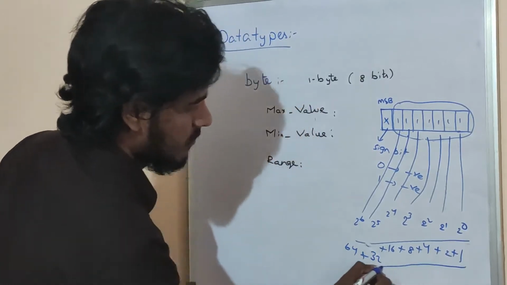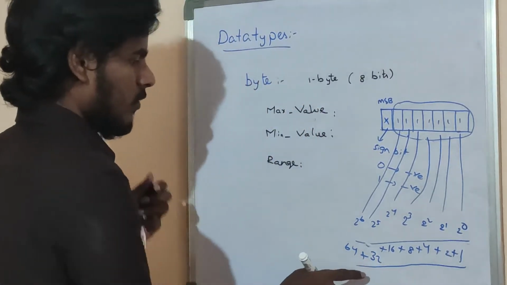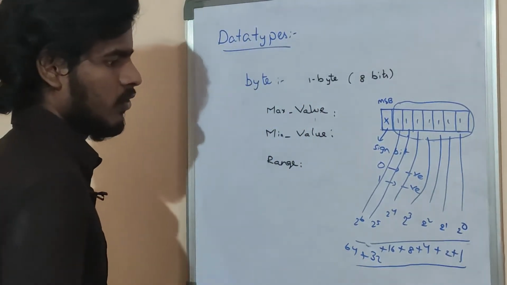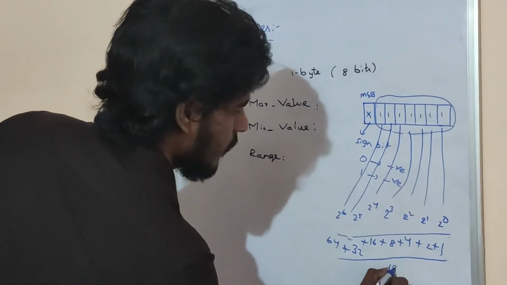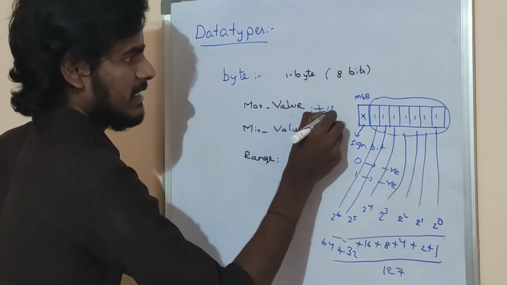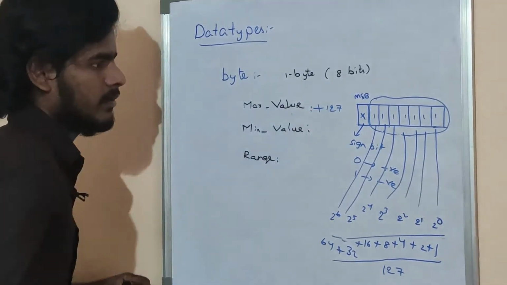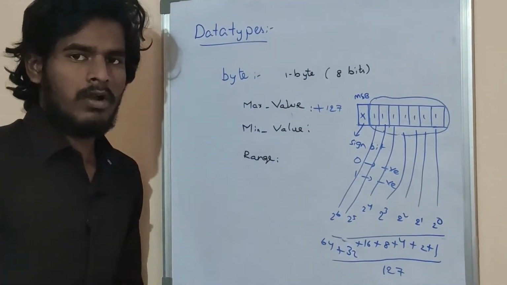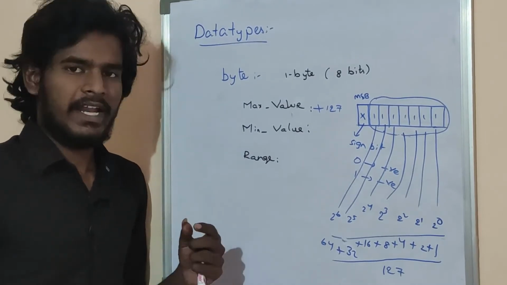The maximum value is 64 plus 32 plus 16 plus 8 plus 4 plus 2 plus 1, so 127.